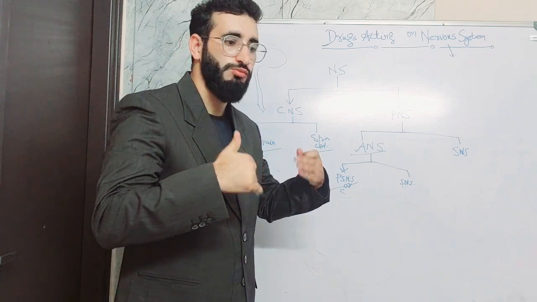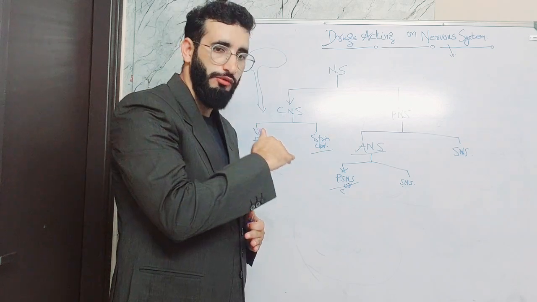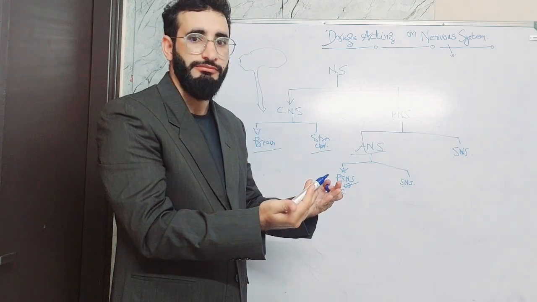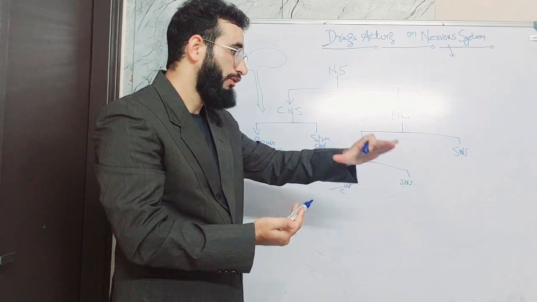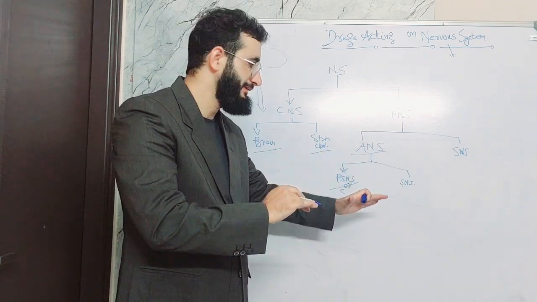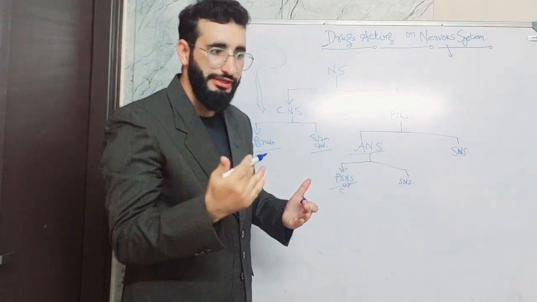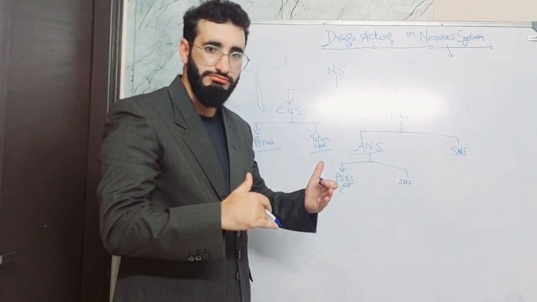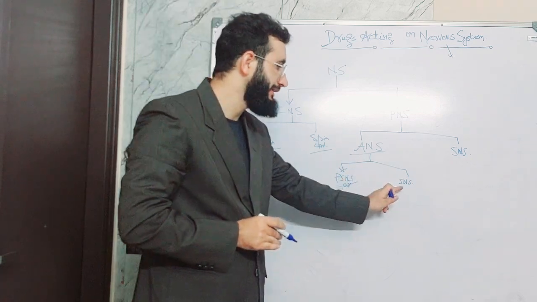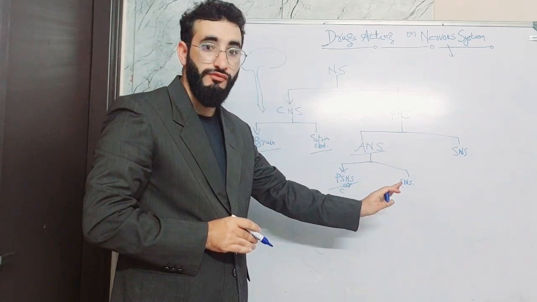At that time, the man is in an emergency state. The man needs more energy. He will not urinate at that time. So all these systems are going to be inhibited, and the energy is going to increase. That is carried out by the sympathetic nervous system. So that's why it's also called fight and flight.